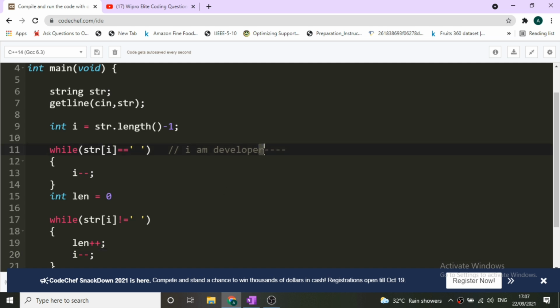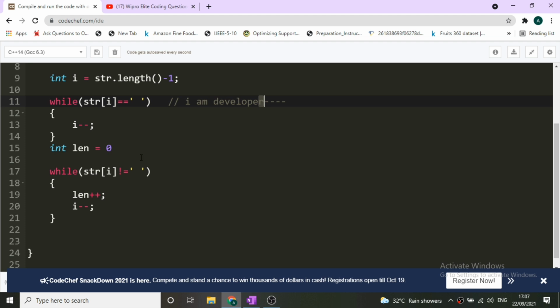At first it was at R, length plus plus gave 1, i minus minus, and now our i pointer is pointing to this one. This again satisfies the while condition, then it goes to this, then this, then this, and finally i will reach this particular space. Now str of i is equal to space, so the condition of this while loop is false, and after this loop is over, our i is pointing to this particular space.